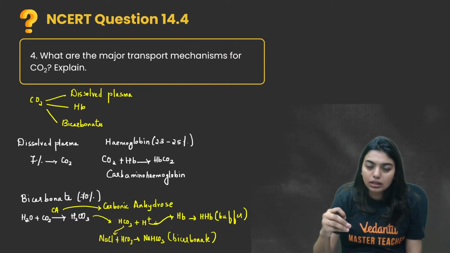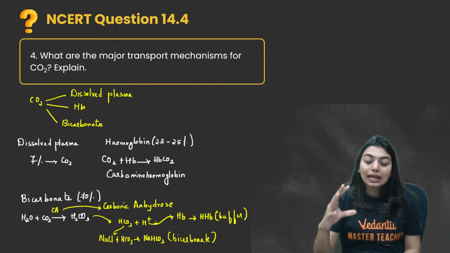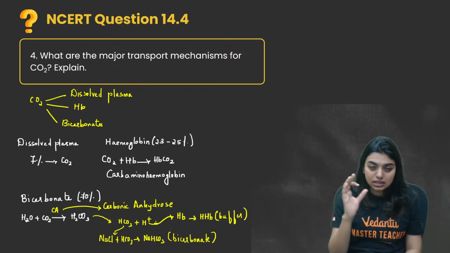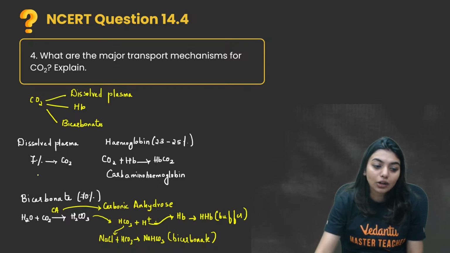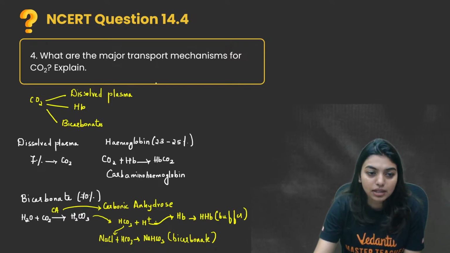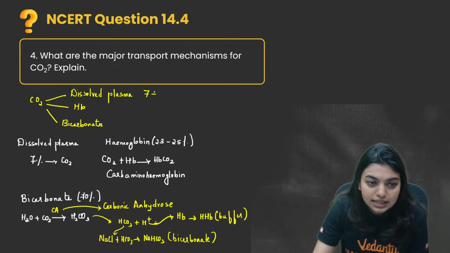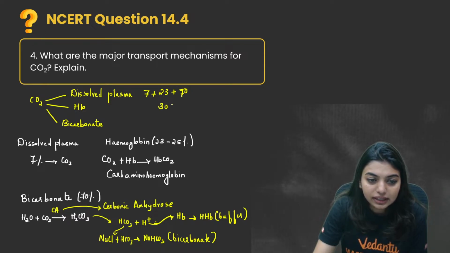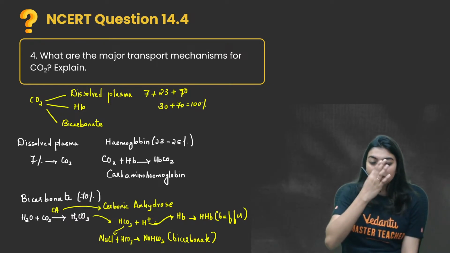7% will be dissolved in the plasma. Then most of it as hemoglobin, that is 23% as hemoglobin, and around 70% as bicarbonate. So if you want to total it, you can see 7 plus 23 plus 70. How much, students? 23 plus 7, 30. 30 plus 70 will become 100%. So this is how the 100% transport of carbon dioxide happens.